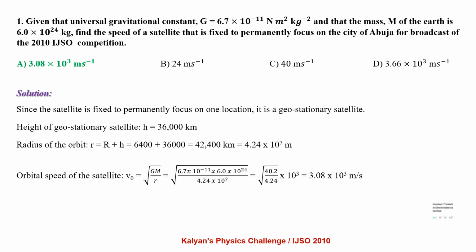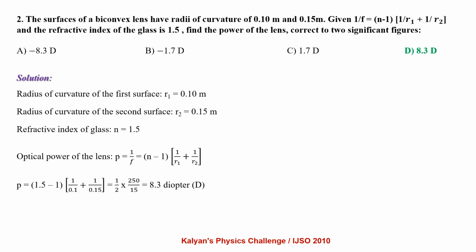Radius of the orbit, small r, equals R plus h, which is 6,400 plus 36,000, giving 4.24 × 10^7 meters. Orbital speed of the satellite v0 equals root of GM by r, that is 3.08 × 10^3 meters per second. The surfaces of a biconvex lens have radii of curvature of 0.1 meter and 0.15 meter.